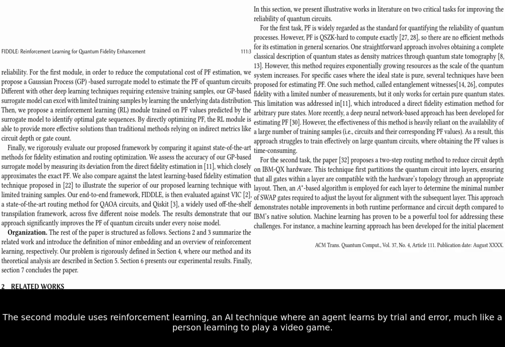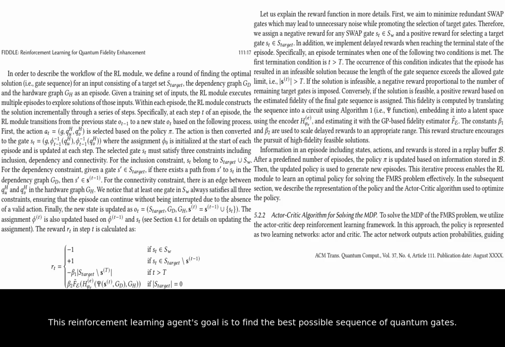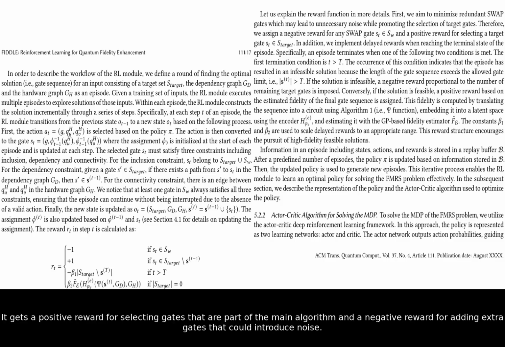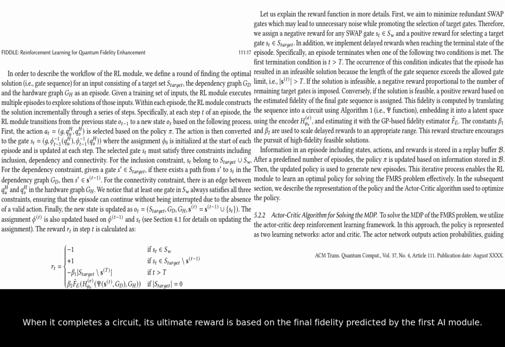The second module uses reinforcement learning, an AI technique where an agent learns by trial and error, much like a person learning to play a video game. This reinforcement learning agent's goal is to find the best possible sequence of quantum gates. It gets a positive reward for selecting gates that are part of the main algorithm and a negative reward for adding extra gates that could introduce noise. When it completes a circuit, its ultimate reward is based on the final fidelity predicted by the first AI module.